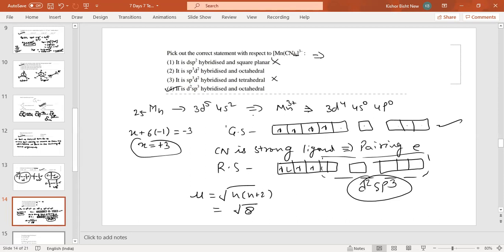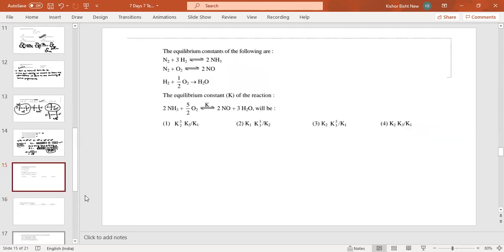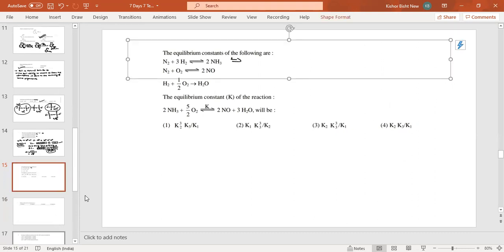Clear? Next question. The equilibrium constant of the following, this one. The equilibrium constant now here. So now first you do, what is this one?